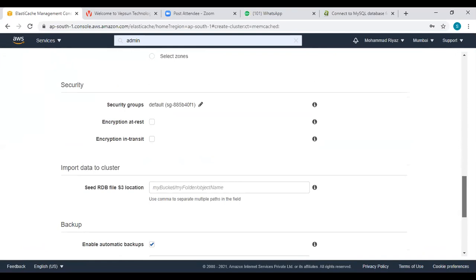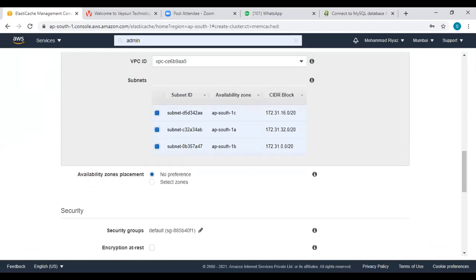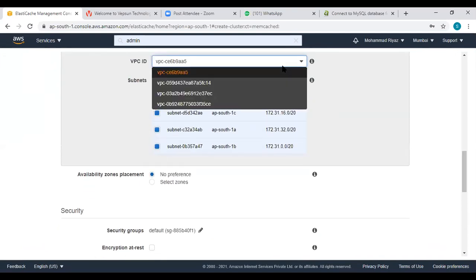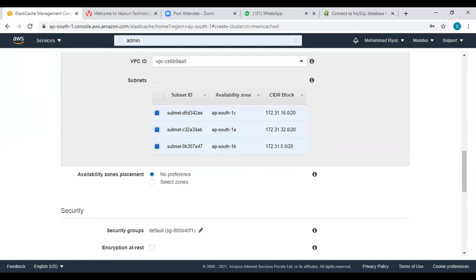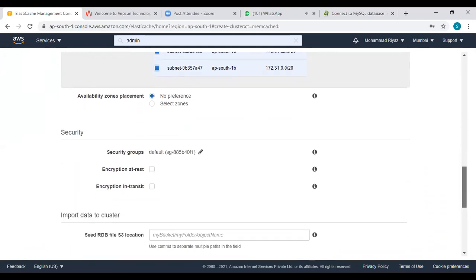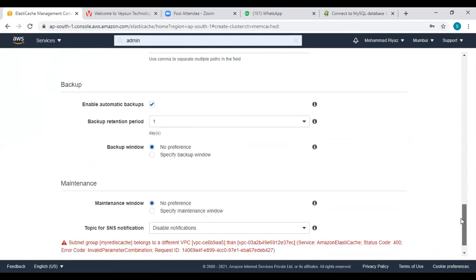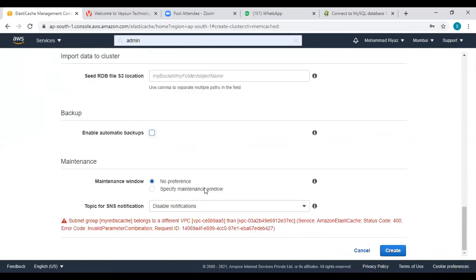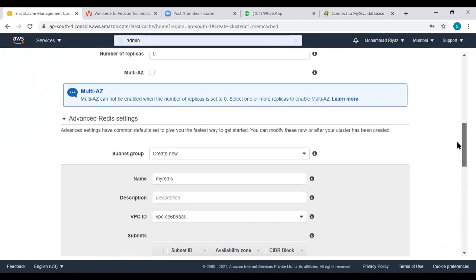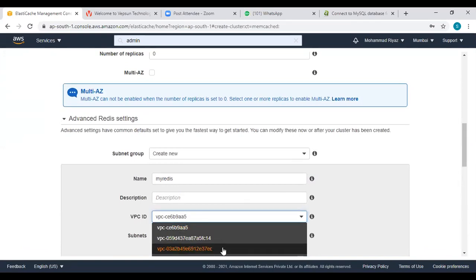Sorry, VPC you don't need to change. It is saying the VPC is already belong. So VPC don't need to change. We are using the default one only, no? My Redis cache belongs to VPC, then VPC ID. What is this VPC ID?